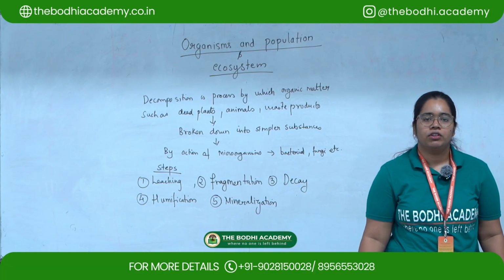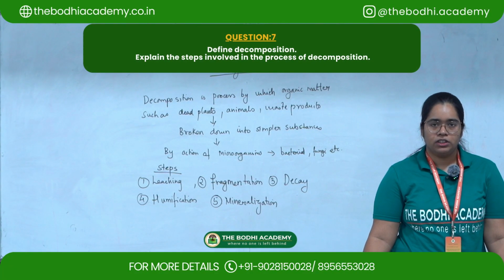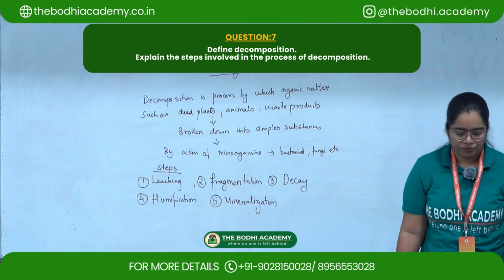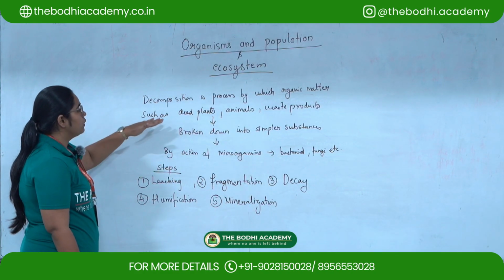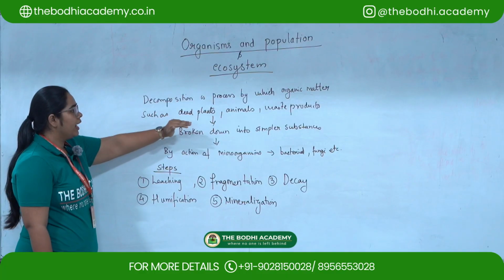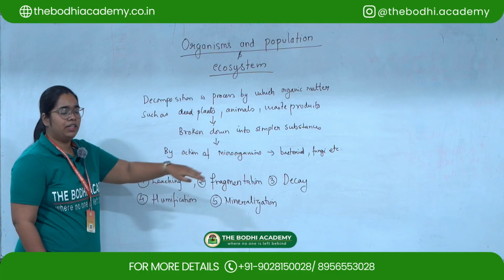So let's move to the last question. The last question is, define decomposition and the steps which are involved in the process of decomposition. So, what is decomposition? Decomposition is a process by which organic matter such as dead plants and animal waste products are broken down into simpler substances.